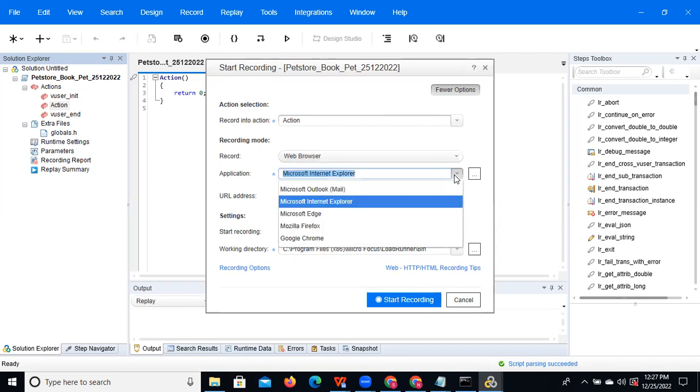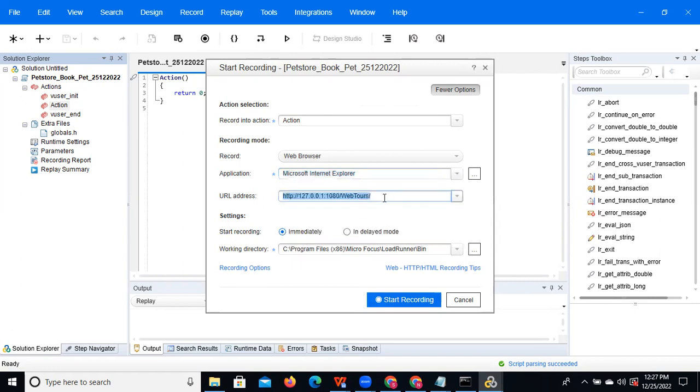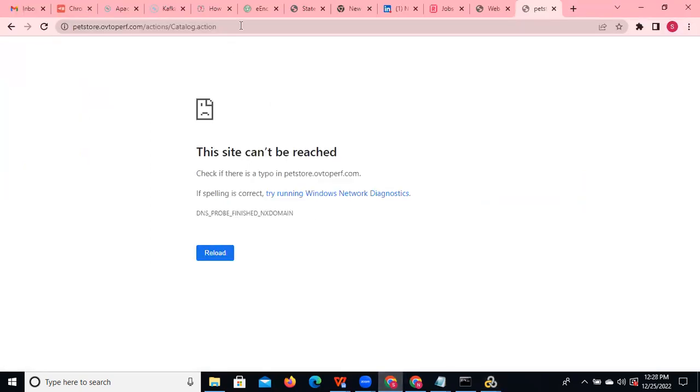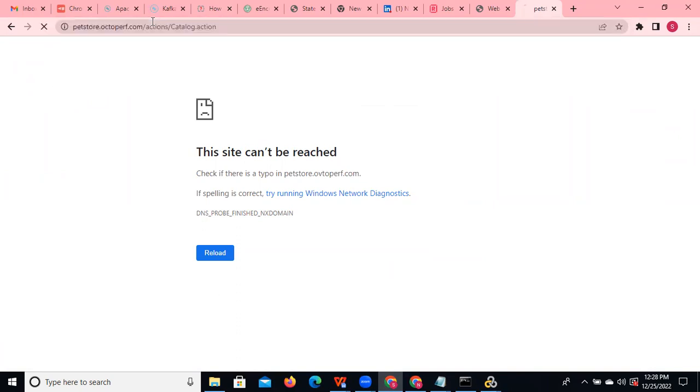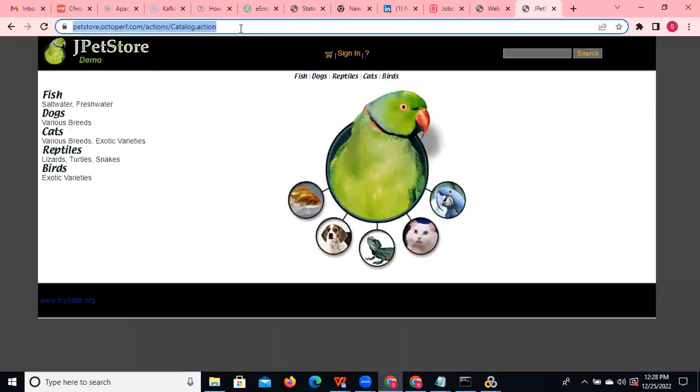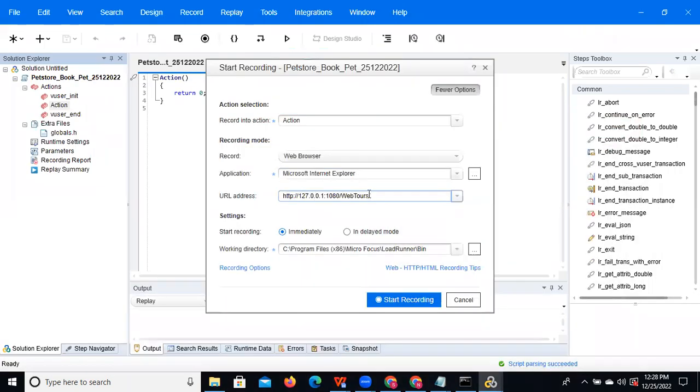Here you can observe Application. Application is nothing but the browser. You can select Chrome, Mozilla Firefox, Microsoft Edge or Internet Explorer. You can select any one of these. So I'm selecting this. Now this is the important URL. Whichever application you are testing, you need to give that URL. This is a flight booking application URL, but now we are doing the PetStore application, right? You can give the PetStore application URL. Copy this URL and paste it here.